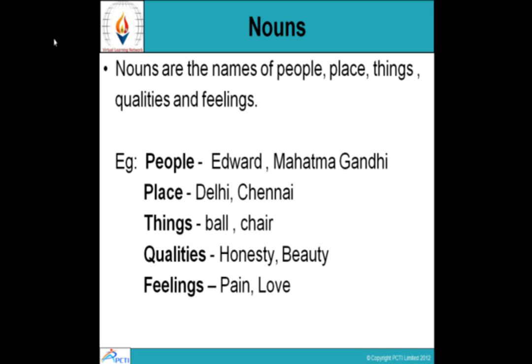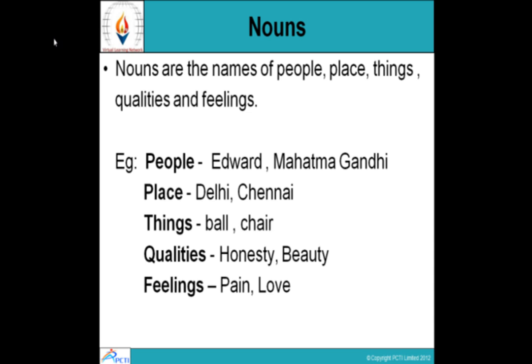Let's look at some examples. People: Edward, Mahatma Gandhi. Places: Delhi, Chennai. Things: ball, chair. Qualities: honesty, beauty. The name given to the quality of being honest is honesty. The name of the quality of being beautiful is beauty.